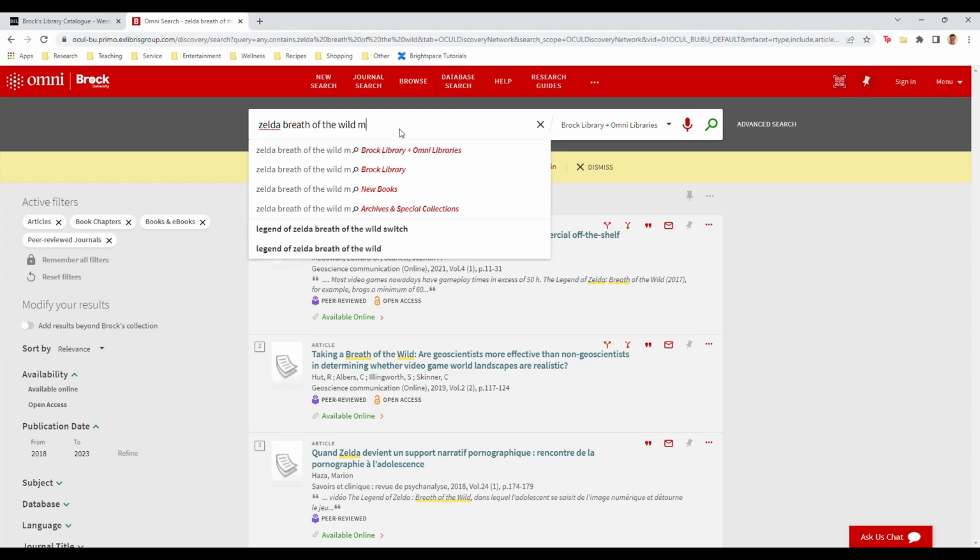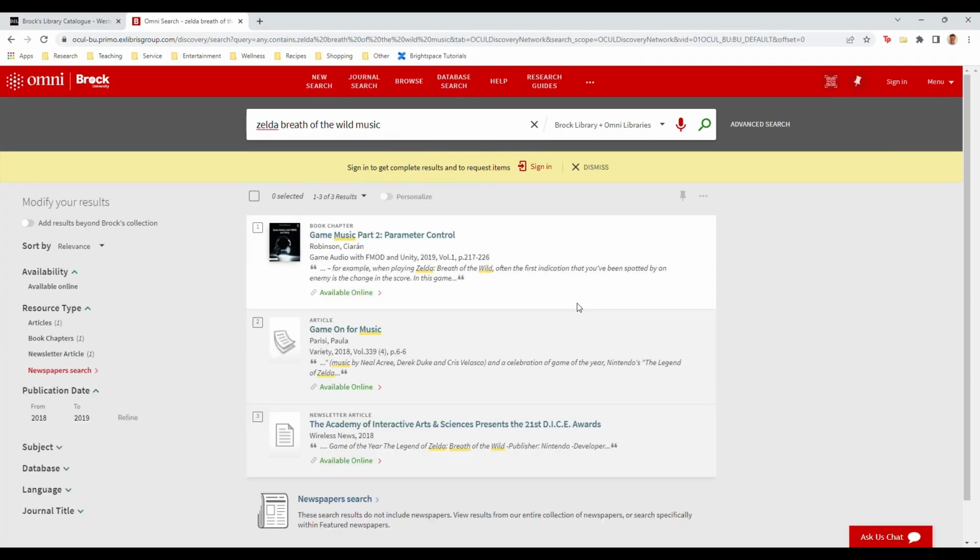If we add music to the search terms, we get fewer hits. The top one does look scholarly, but the title Game Music Part 2 Parameter Control suggests that its primary subject is not Breath of the Wild. It looks like Breath of the Wild is merely an example and may not comprise a large portion of this article.